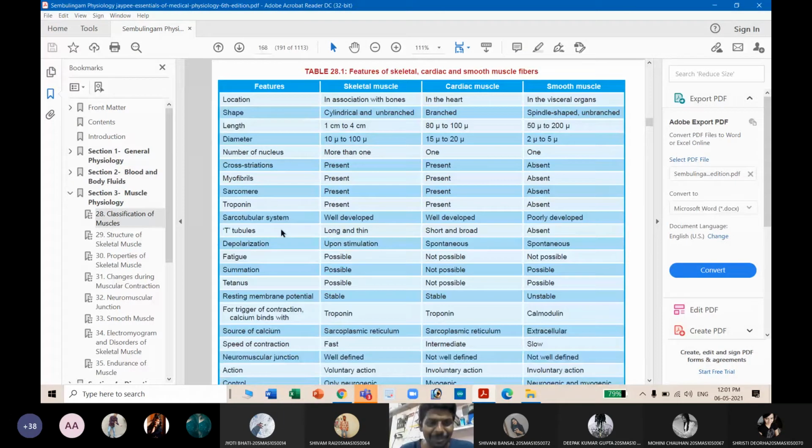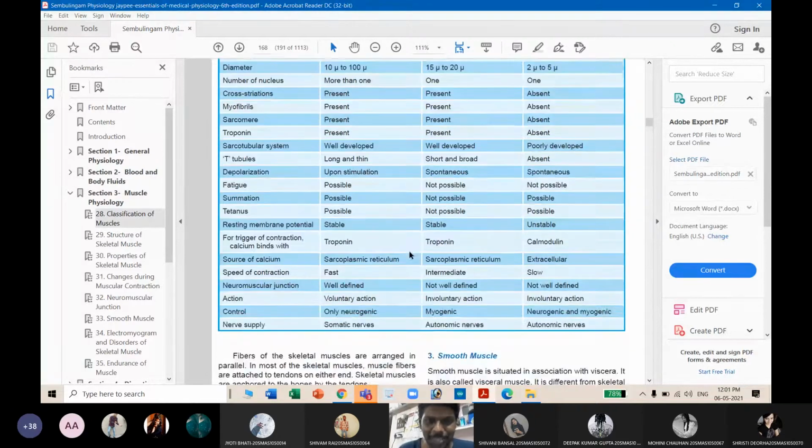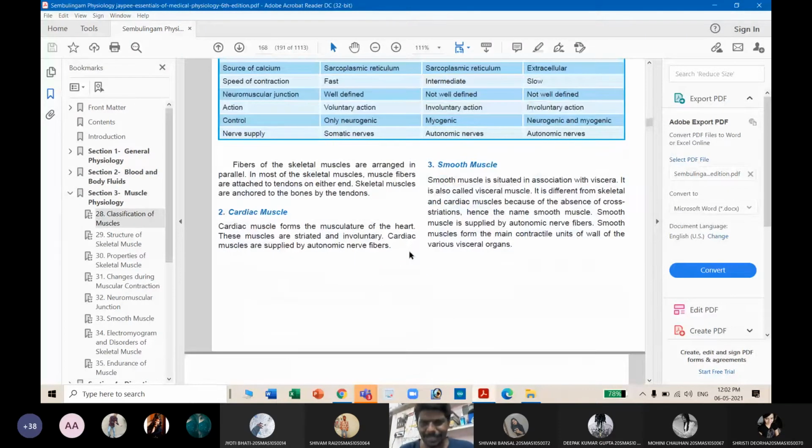See how many parameters they have given here for skeletal, cardiac and smooth muscle. If you are interested, you can read all the points. No pressure in it. At least you need to write the points that I have given in the PowerPoint. Anyway, this is the difference.